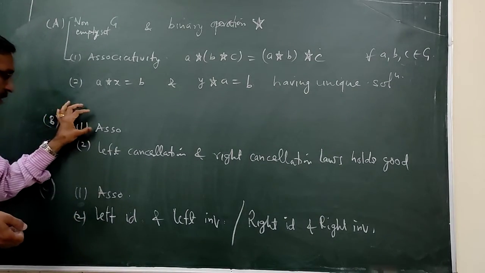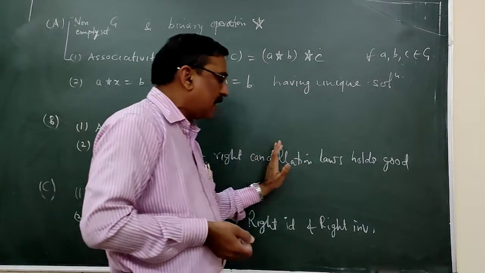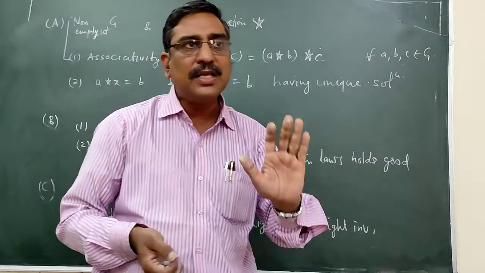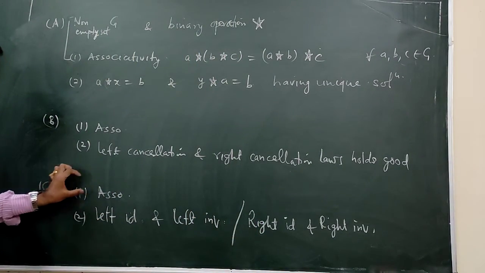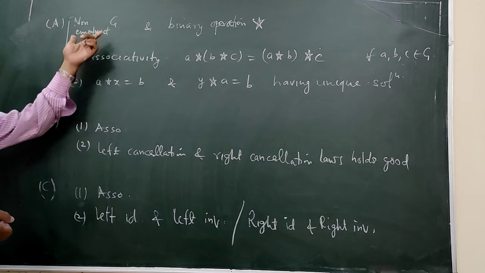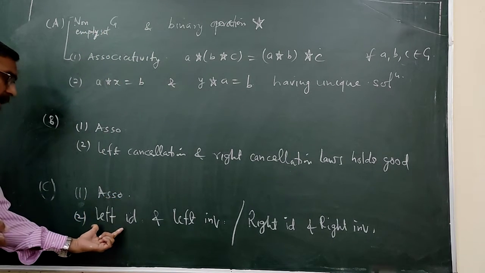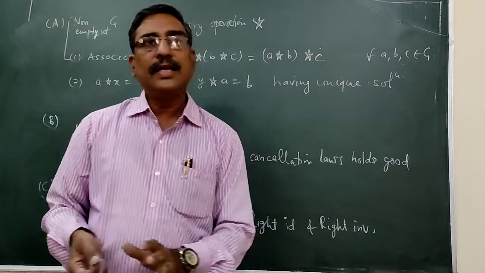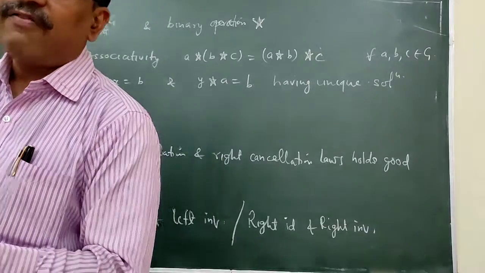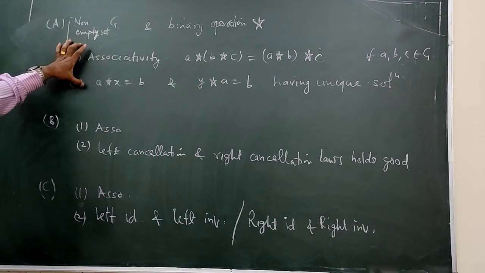Again, a semi-group possessing the left cancellation law as well as the right cancellation law will be a group. This we have to prove. And the associative property with left identity, left inverse, or right identity, right inverse, then it will be a group. So we can define a group in three different ways. We will take them one by one.